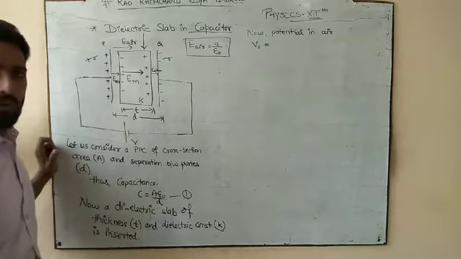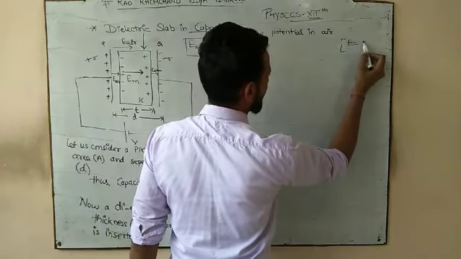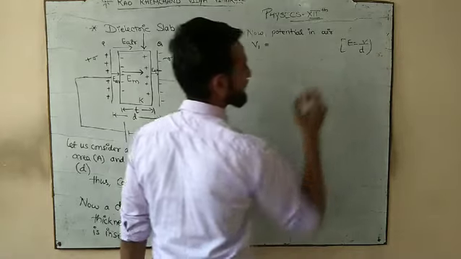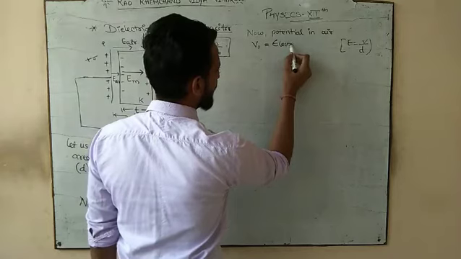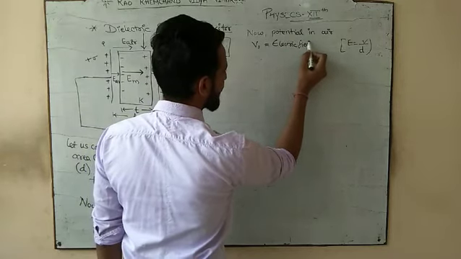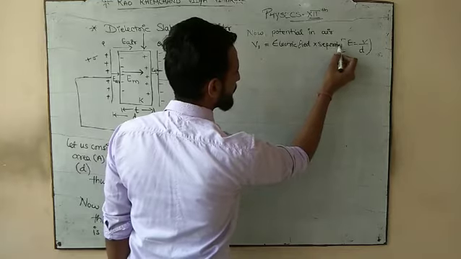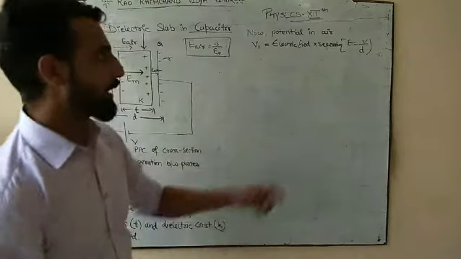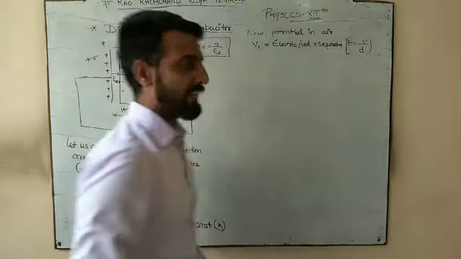So we will study only the air. We all know that magnitude-wise electric field is equal to V by separation. So what would be the potential? Potential would be electric field into separation. Clear? E is equal to V by D, so V would be E into D.